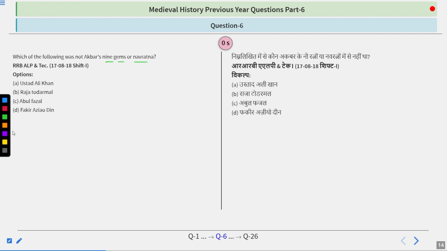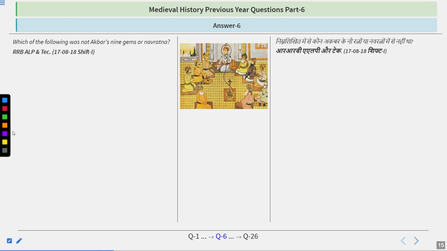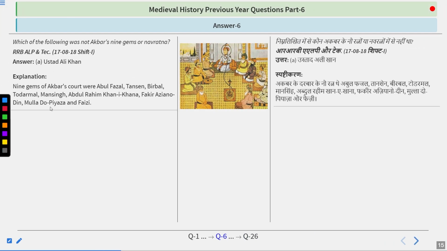Well, I guess in this question only two options are confusing, and the answer is Ustad Ali Khan. So the nine gems of Akbar's court were Abul Fazl, the writer, Tansen, Birbal, we all know, Todarmal, Mansingh, Abdul Rahim Khan-e-Khana, Fakir Aziao Deen, Mullah Do Piazza, and Faizi. Faizi and Abul Fazl were brothers and poets. So remember their names, they all were nine gems in the court of Akbar.